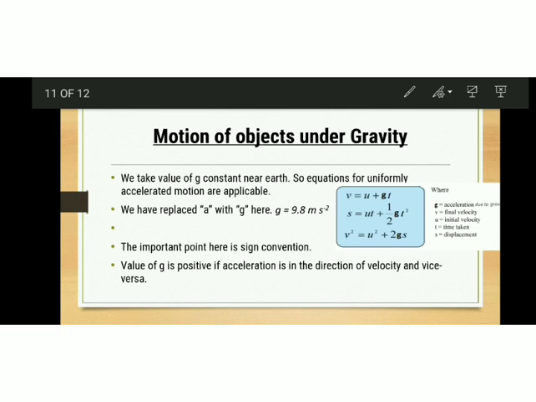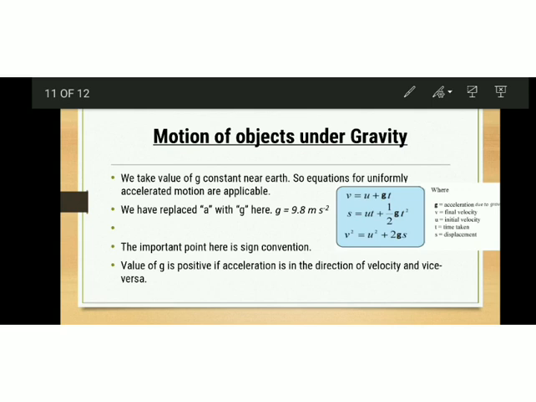If we do the same experiment in a glass jar from which air has been sucked out, that means in a vacuum, the paper and the stone would fall at the same rate, because in a vacuum there is no air to offer resistance to the paper or the stone.